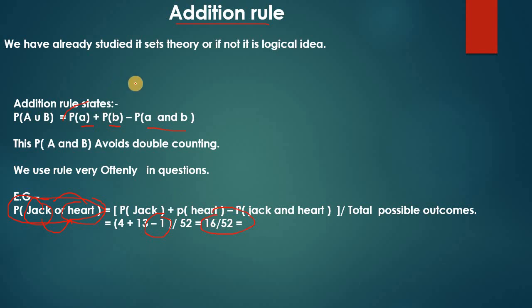So even if we had not known this rule, we would have done it like this only, correct? 4 plus 13 minus 1 upon 52. So that is the addition rule. Subtracting the probability of A intersection B avoids double counting.